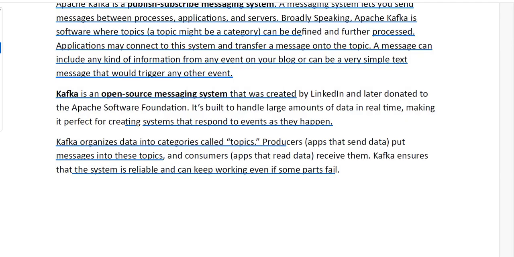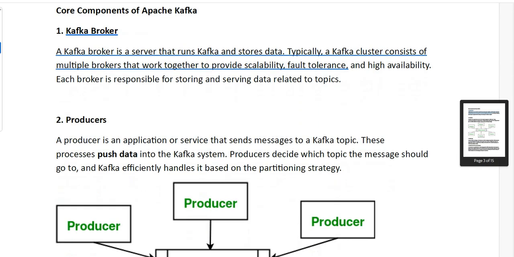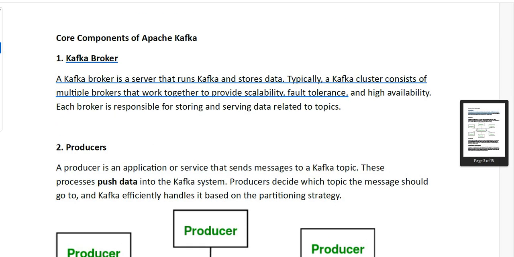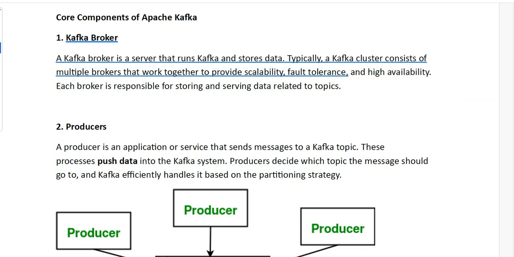So totally, what we understand is that in Kafka, those who produce the messages are called producers, and those who consume or read the messages are called consumers. They exchange the messages in the form of topics. A topic is a category, a collection of messages. Now next, we are going to see the core components of Apache Kafka.